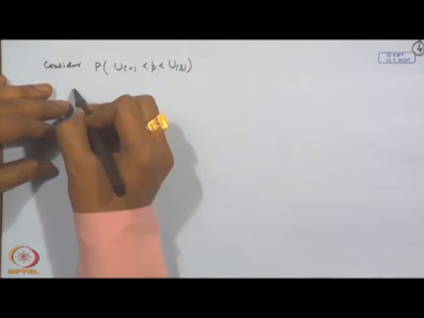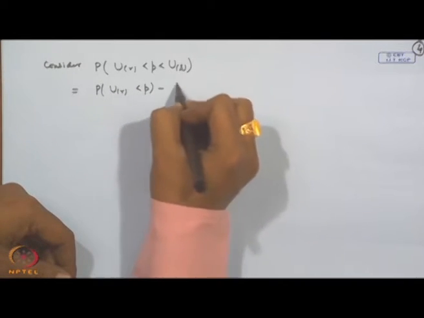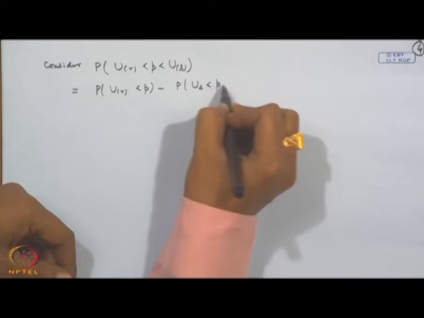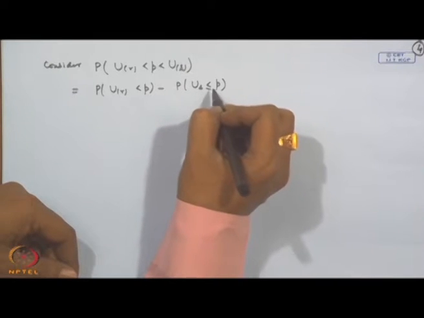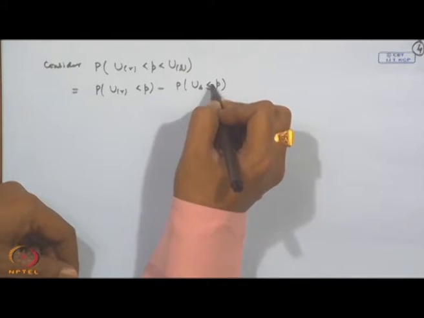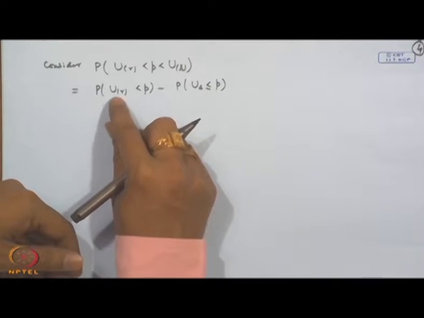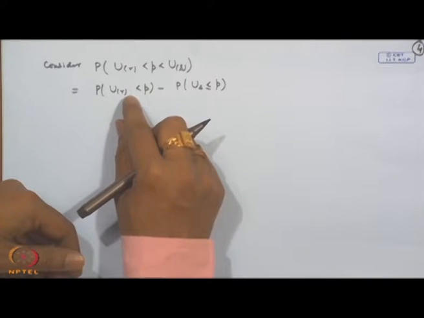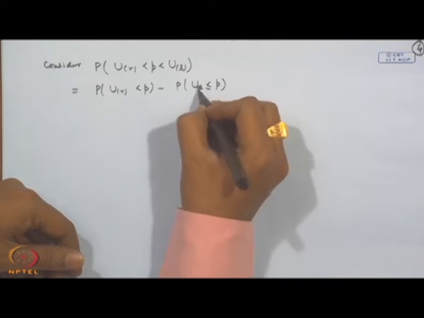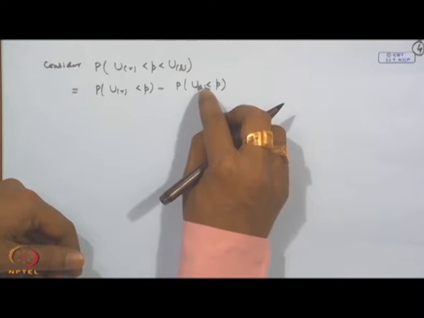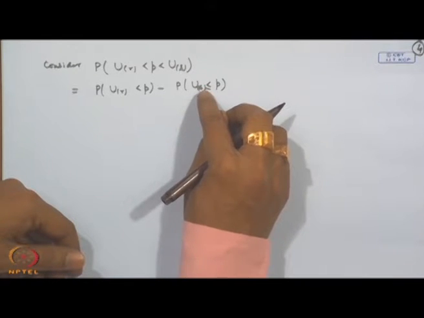We can write it as probability of u r less than p minus probability of u s less than or equal to p, but this is the same as less than p, because these are continuous distributions. Therefore, keeping equality or not will not make any difference. Now, the rth order statistic from the uniform distribution has a beta distribution with r and n minus r plus 1, and similarly the sth order statistic will have a beta distribution with s and n minus s plus 1.